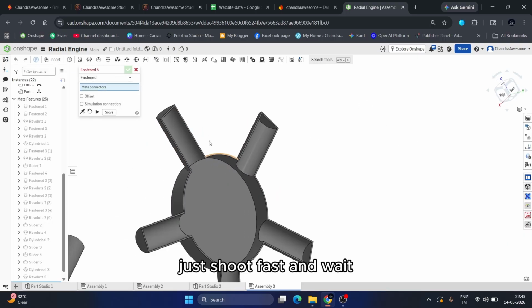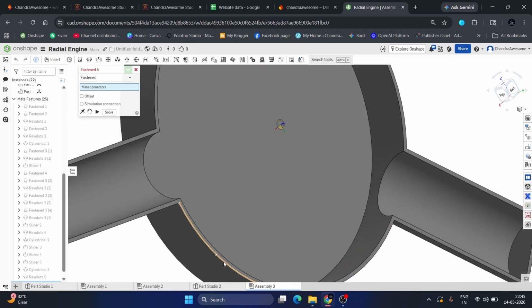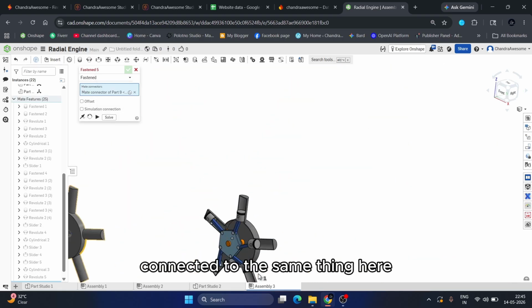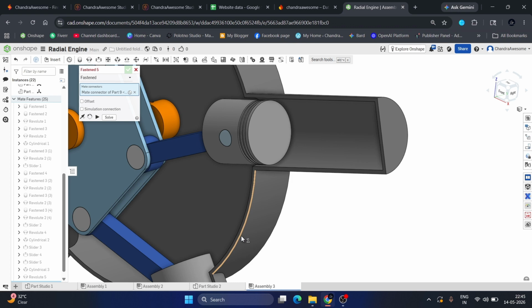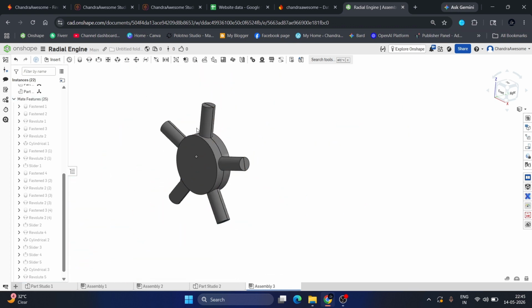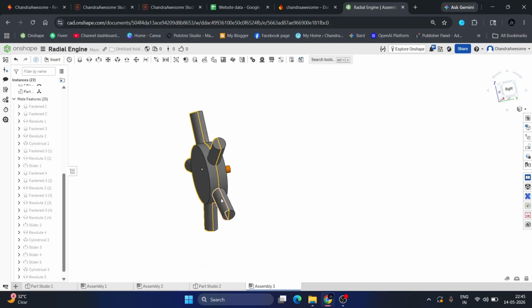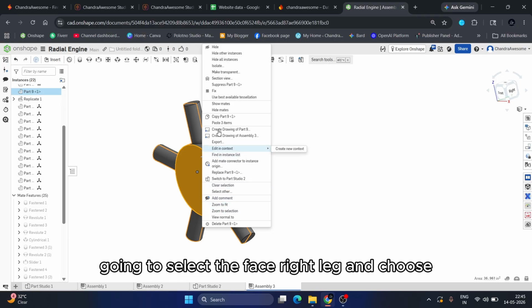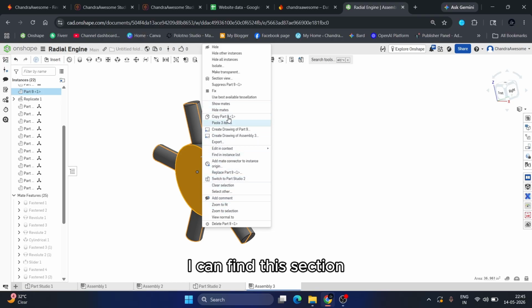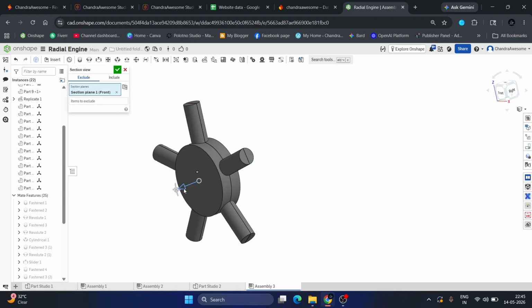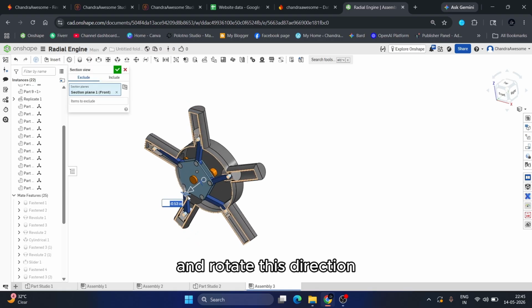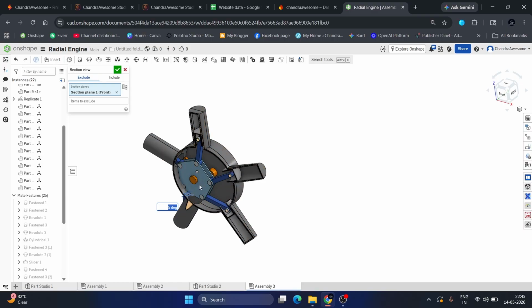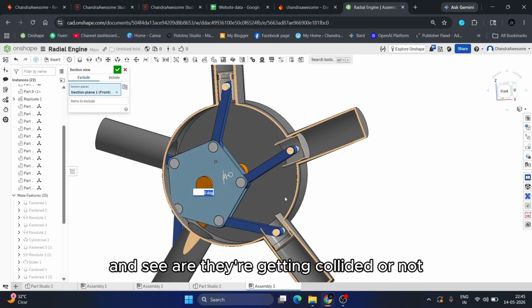Just choose first and wait. Select edge, so the center should be highlighted, connected. The same thing here, and you can see the intersection. I'm going to select the face, right click, and choose section view, and rotate in this direction and see whether they are colliding or not.